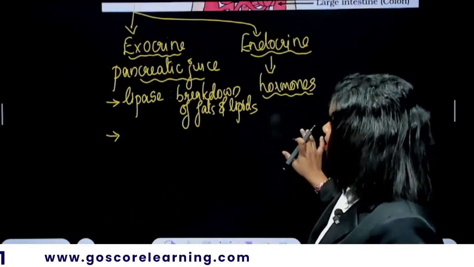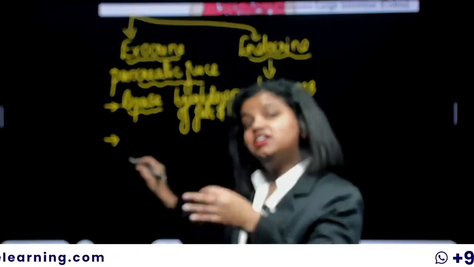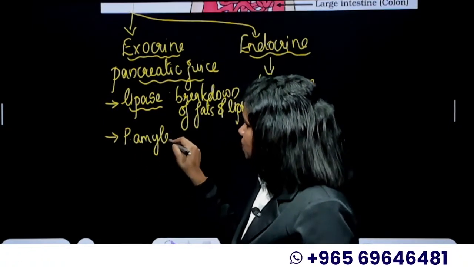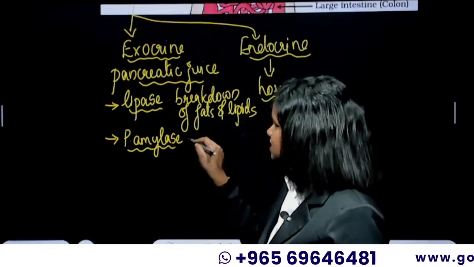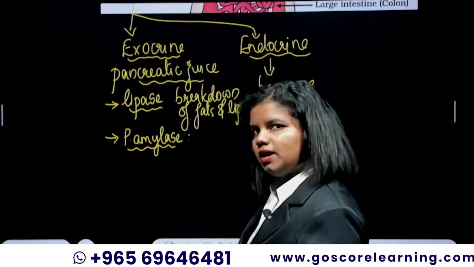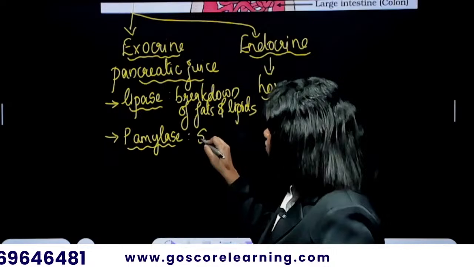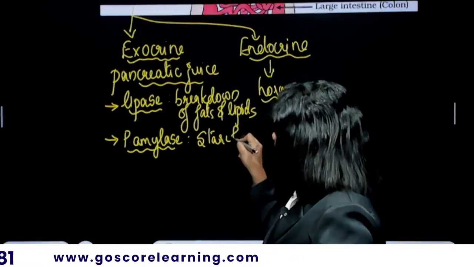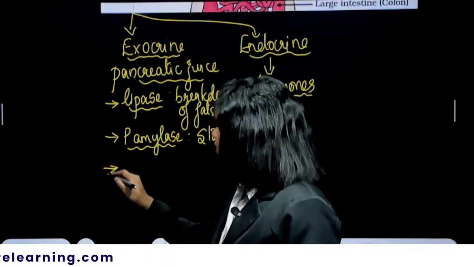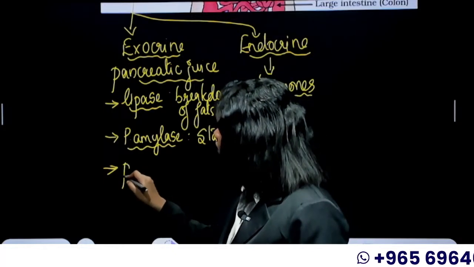Then there is another enzyme called pancreatic amylase. Pancreatic amylase is just like the salivary amylase, with the same function, but it's present in the pancreas. It helps in the breakdown of starch. It converts the starch into simple sugar units. And then, after lipase and amylase, we have the protease.